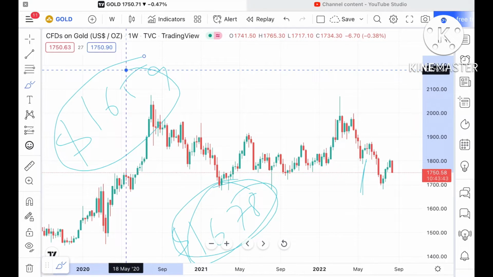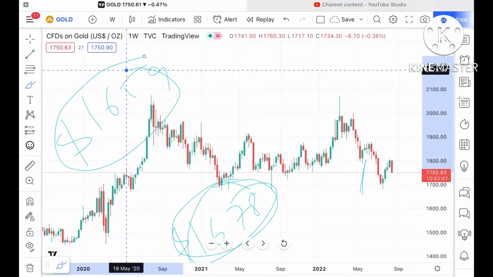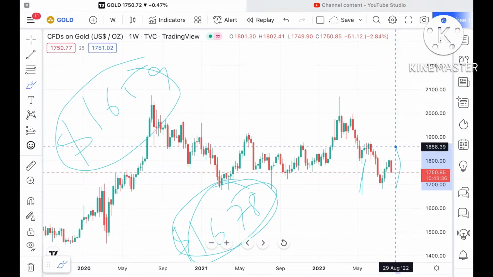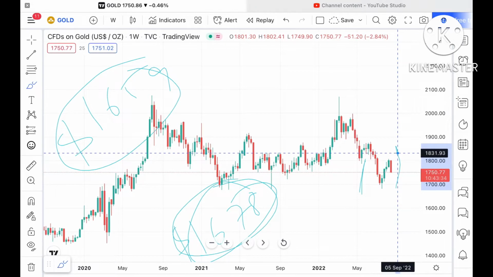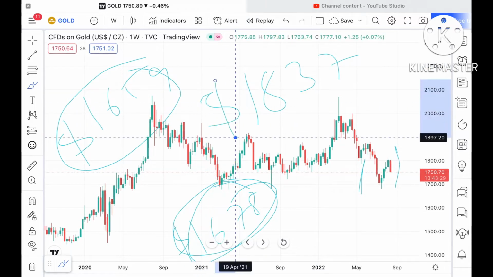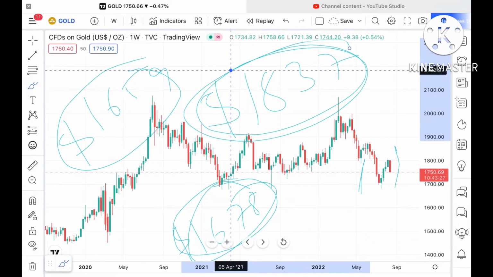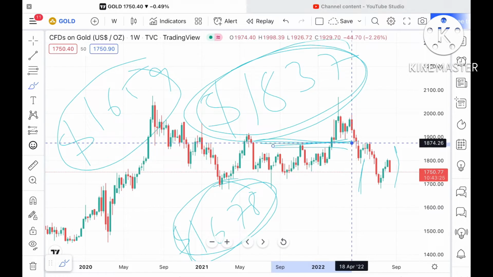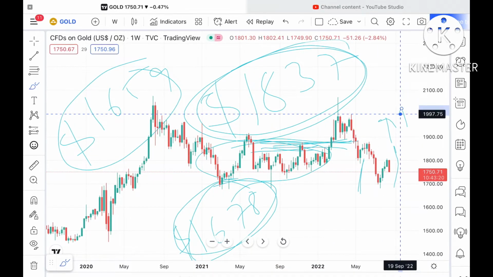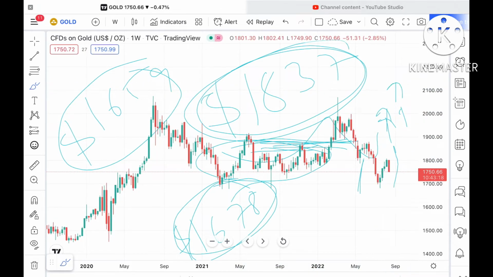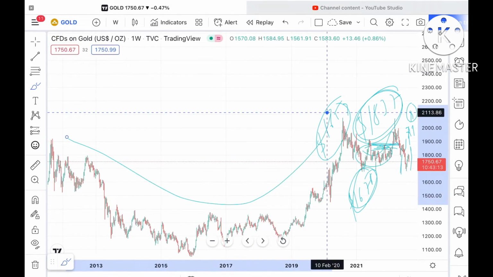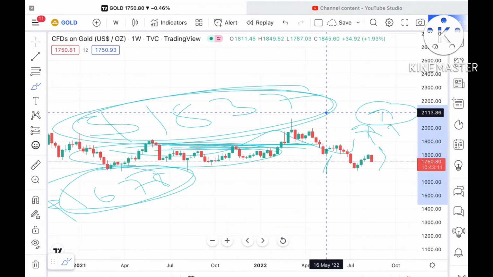Now suppose if this sustains, we can see it go further high. Another important point: if the level sustains above around 1837, this is the second point you have to understand. If the price goes above this level, then it will go above this particular zone. So if this sustains, we can see a cup pattern form at this level, in the same way we have seen previously. So the probability will be very high that it can go further upside.